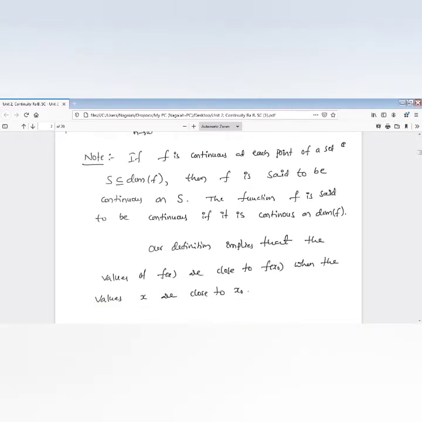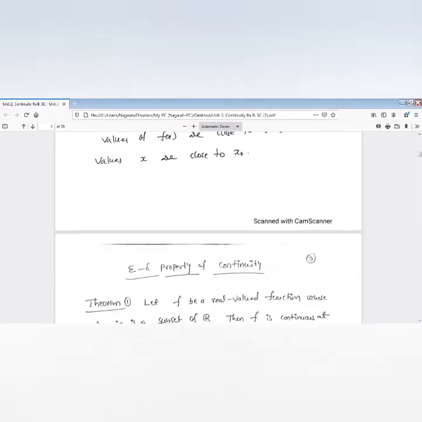Our definition implies that the values of f of x are very close to f of x naught when the values of x are very close to x naught. That means when x is close to x naught, f of x is very close to f of x naught. In this case, we say that the function f is continuous.